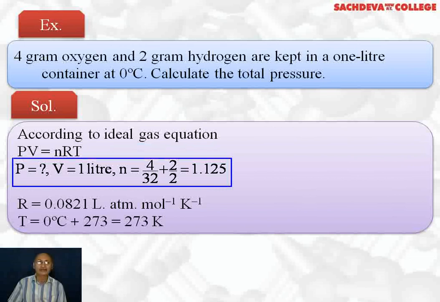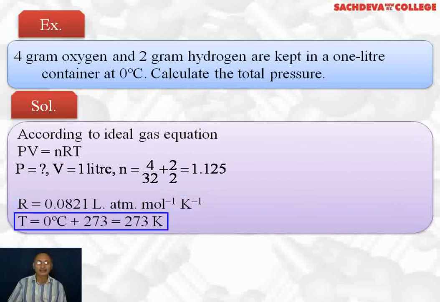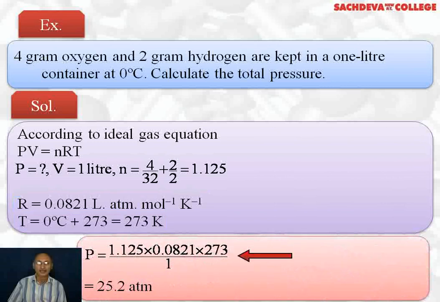Now we have 4 gram of oxygen. We divide by 32, so we get the number of moles of oxygen. 2 grams of hydrogen: 2 will be divided by 2 to get the number of moles of hydrogen. Total number of moles comes out to be 1.125. Value of R is 0.0821 liter atmosphere per Kelvin per mole. Temperature is 0 degree centigrade plus 273, equal to 273 Kelvin. So pressure will come out to be 1.125 into 0.0821 into 273 divided by 1. So the answer comes out to be 25.2 atmosphere.